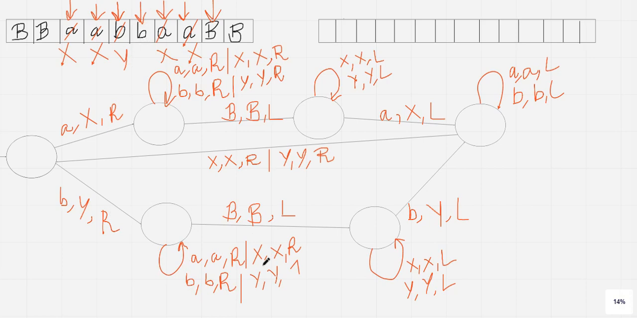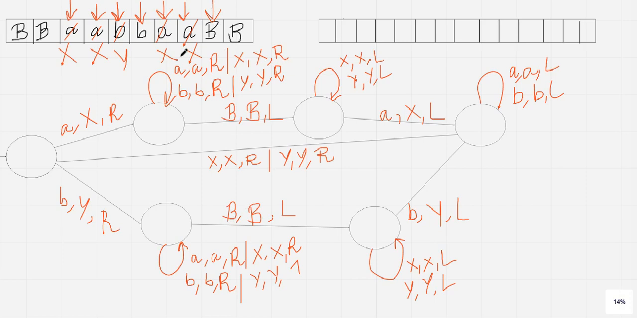So if it encounters x, then as I have already mentioned in this transition, it replaces x by x and moves in the right direction. After that, again x, done in the same process. After b, after that the blank symbol: if it is blank, then replace by blank and move in the left direction. So the tape head will move in the left direction.